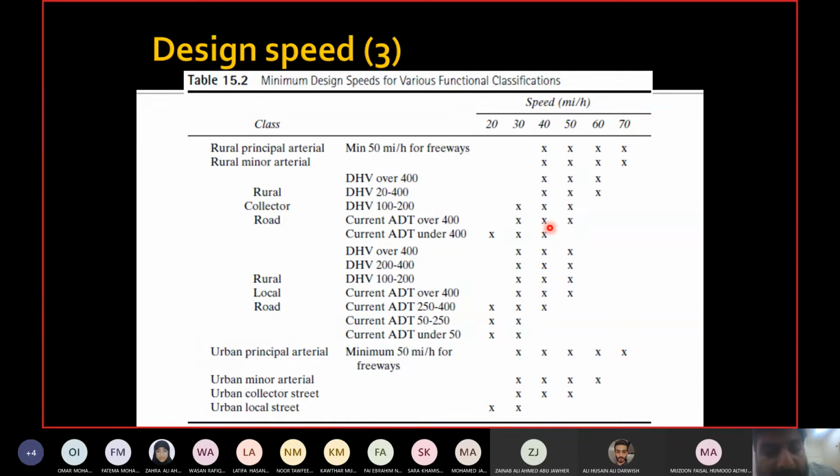Now you can see for rural collector and rural local roads, the ranges for volumes are given. But for other types of highways, volume is not considered. So if you are designing principal arterial or minor arterial or collector for urban area and local street for urban area, then volume is not a problem. Volume is not considered at all. Volume is only considered if you are designing a rural collector or rural local road.